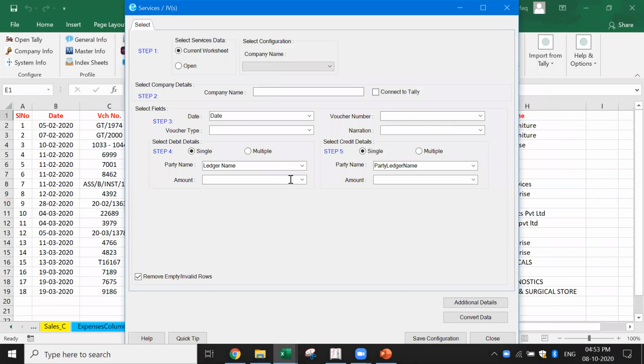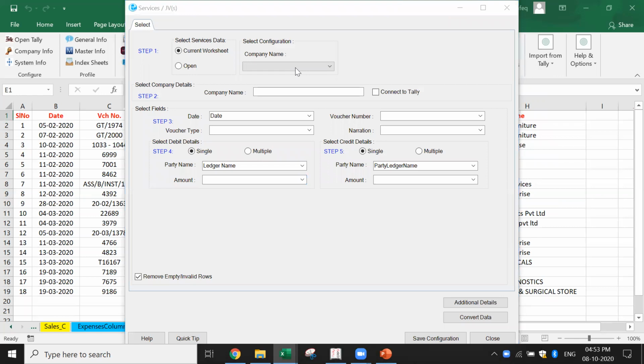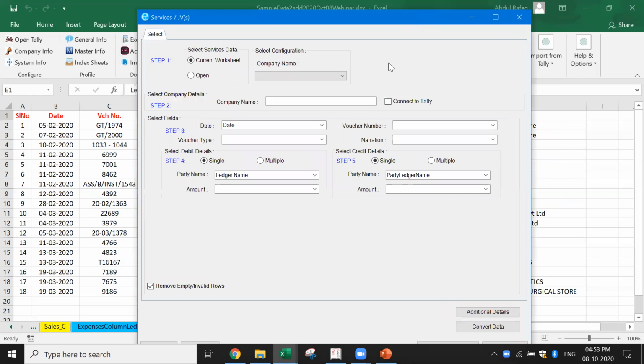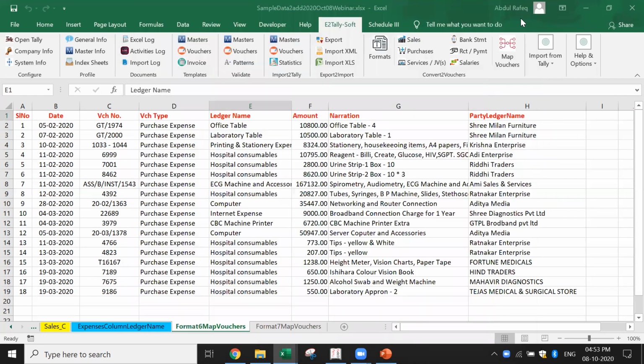Okay, I got this data here, ledger name. Let's get the data concept right. What did I want here? Here, if you see ledger name, and for that, what is the amount? Amount is available only in single. Now this data is not correct, because it requires this one amount in 2 places. So it means this format is not right. Okay, so I'm going to the next one, which is this.